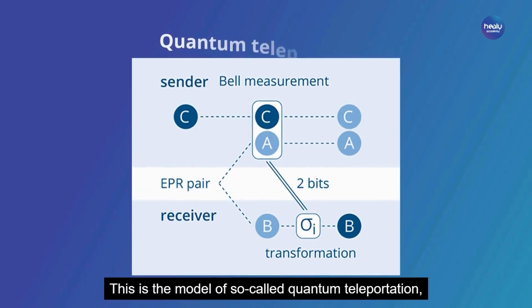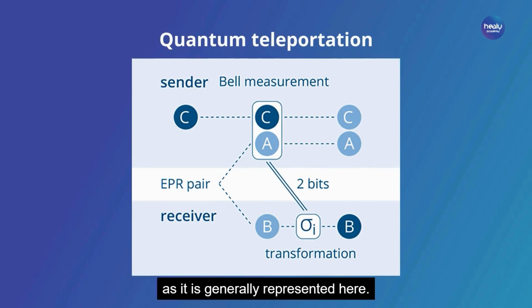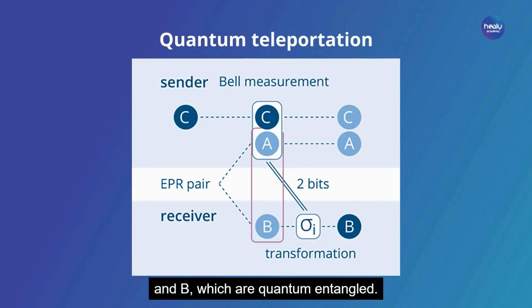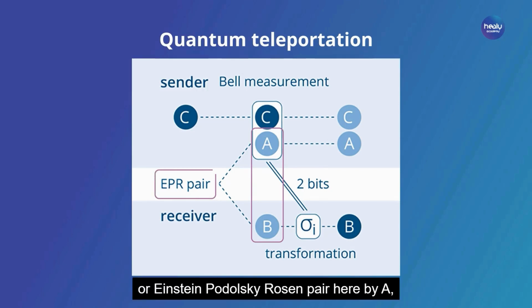This is the model of so-called quantum teleportation, as it is generally represented. Here, we have basically the same setup, namely the photons A and B, which are quantum entangled. They are a so-called EPR, or Einstein-Podolsky-Rosen pair.